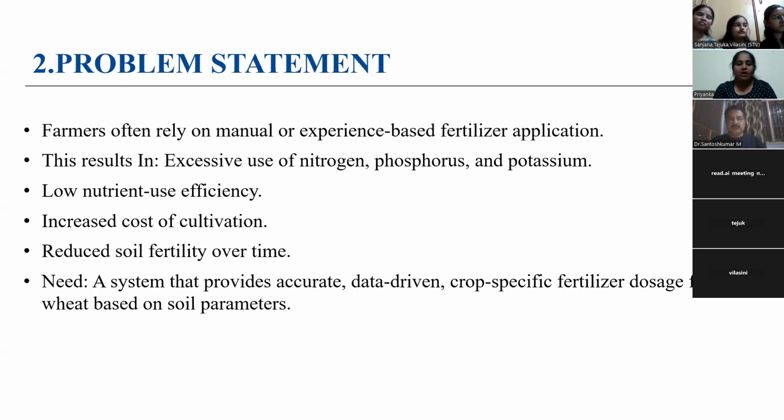Next, we will move to the problem statement of our project. As I already said, farmers only rely on manual or experience-based fertilizer application. So this results in the excessive use of nitrogen, phosphorus, and potassium. As the fertilizer contains these three components, nitrogen, phosphorus, and potassium, excessive use of them may lead to the degradation of the soil, or we can say that it may reduce the soil fertility, or it may increase the cost of the cultivation for the farmers, or it may lead to low nutrient efficiency.